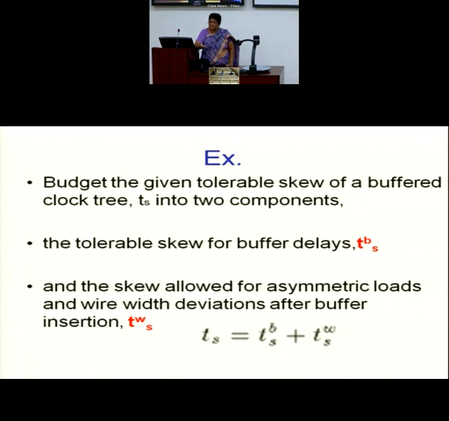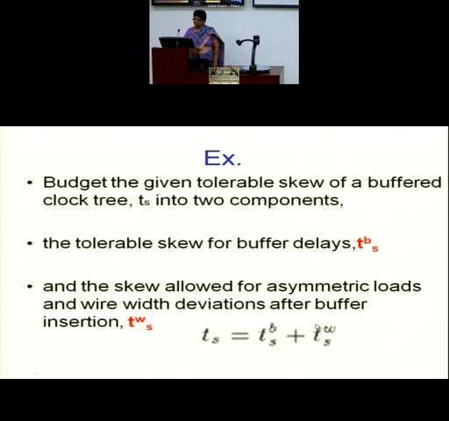Similarly, I can have the matching of the buffer, the same circuit, only at the schematic level. At the layout, during process variations, even the buffer devices' W by Ls will change. So buffer delays will also change. So let me budget the total skew. The total skew is such that I am budgeting a part of it to the buffer and a part of it to the mismatch in the wire.